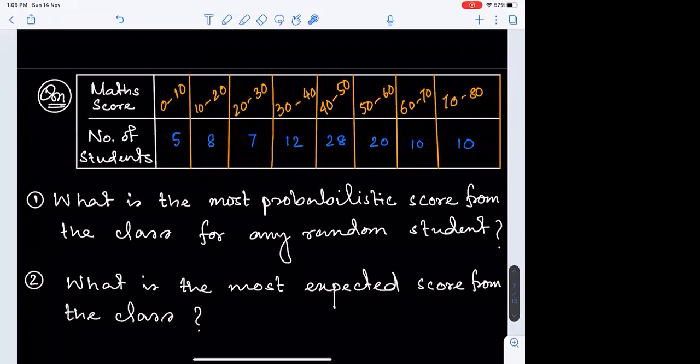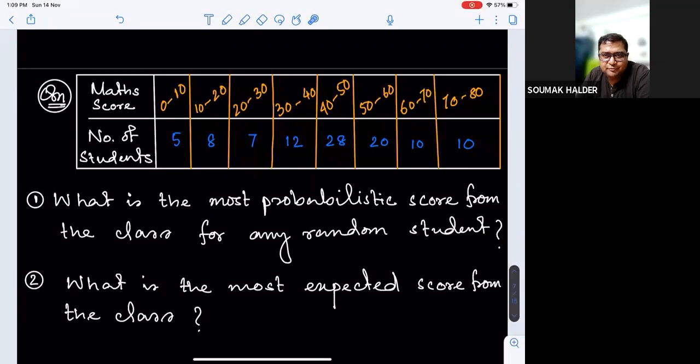Sir, is it mean? Sir, 40 to 50, that only. That we will decide afterward. 40 to 50, 50 to 60, that's a different issue. But firstly, stress over this particular description: what is the most probabilistic score from the class for any random student.